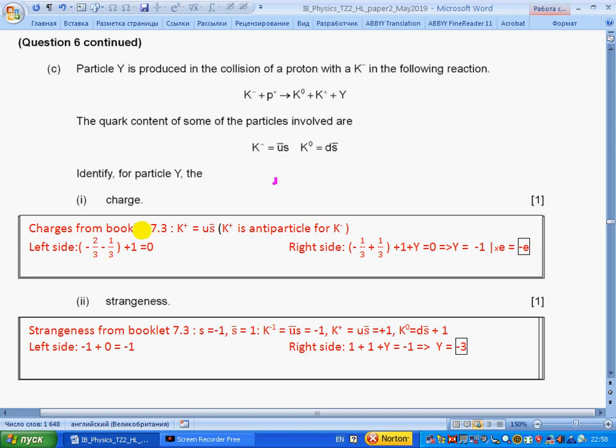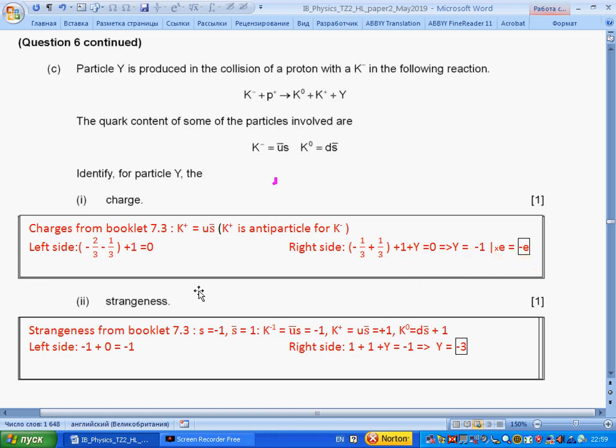So the total charge before equals 0, so it should be the same after. Kaon 0 has 0 charge because it consists of minus 1/3 charge and plus 1/3 charge, so 0. Kaon plus 1 plus Y equals 0. So Y has charge minus 1, which is the charge of an electron.